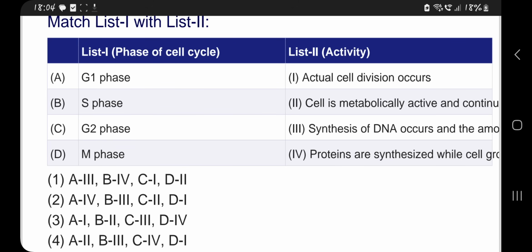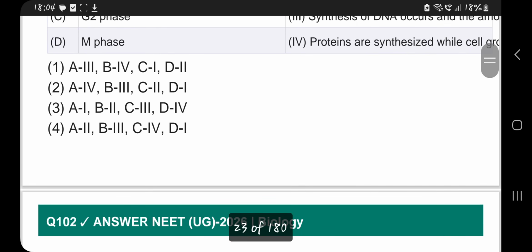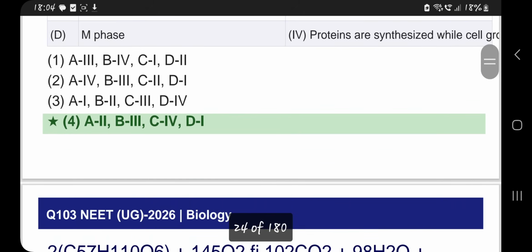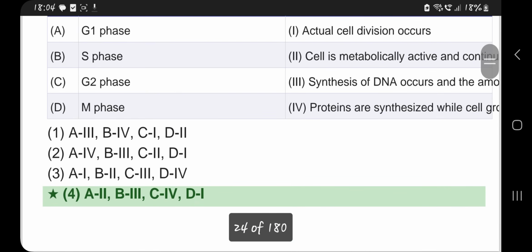So here, actual cell division occurs in M phase. So then G1 phase, so cell is metabolically active, and so the answer, it would be like A to fourth option.